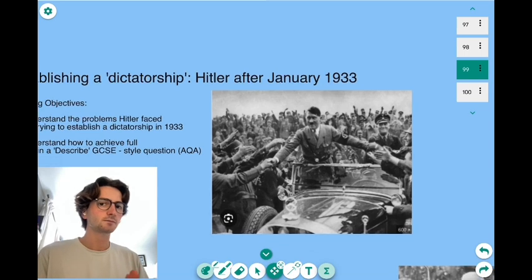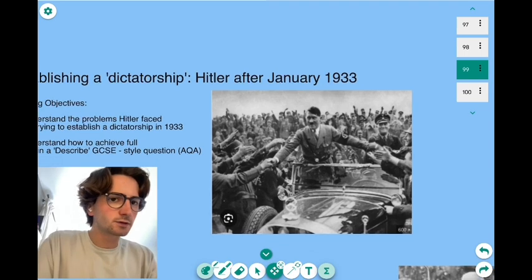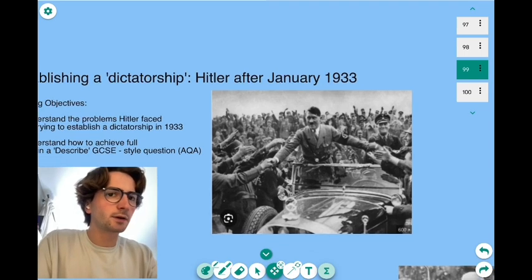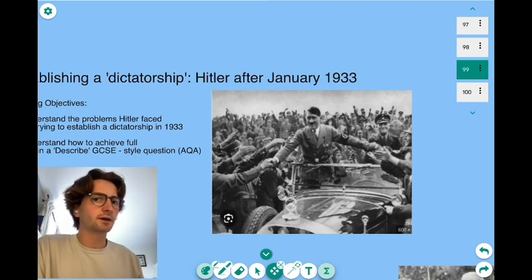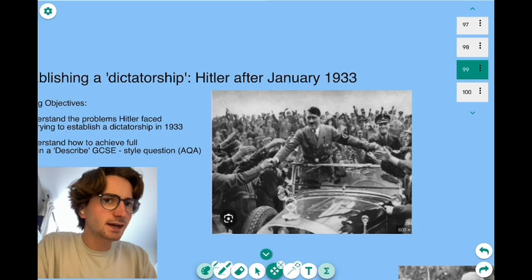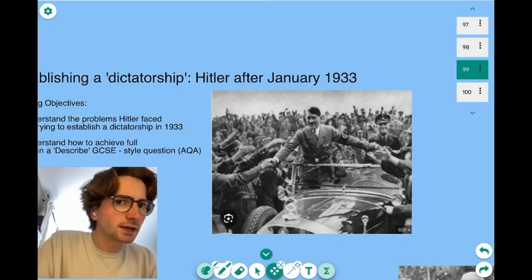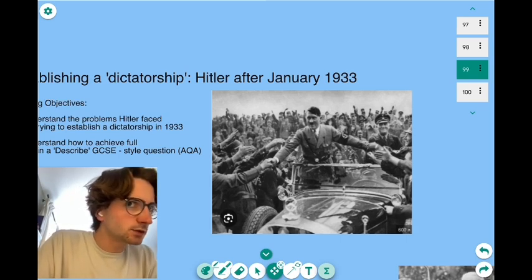Okay. First, let's just have a look at this photo of Hitler here. What can you tell me about the crowds? Yeah, so they're cheering, they look happy. See, they're trying to shake Hitler's hand, and Hitler looks really happy, doesn't he? I mean, look at the man next to him. The man next to him is beaming, big smile on his face.